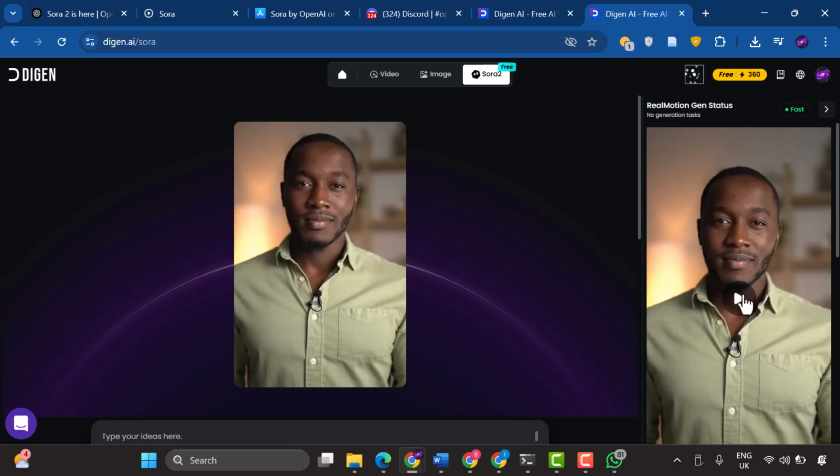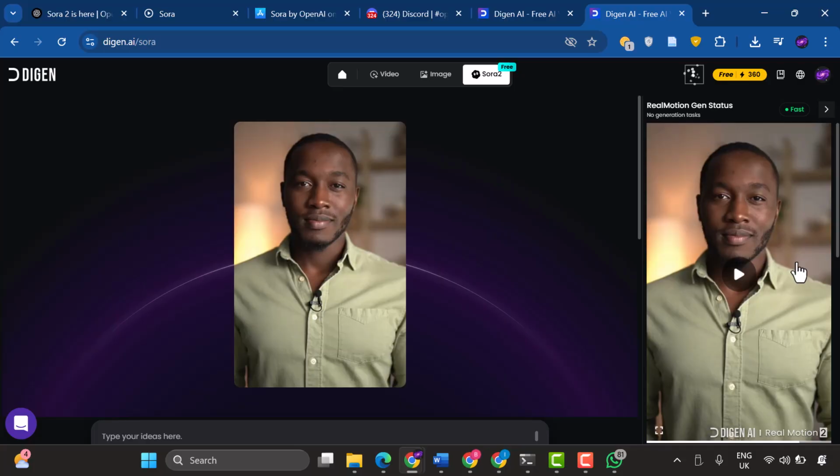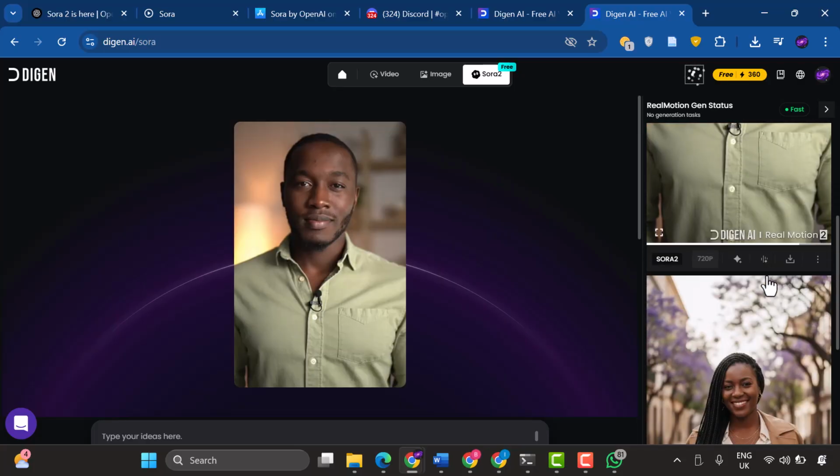All right, so it's a wonderful video. Yeah, and this is what Sora 2 can do. The quality is remarkable. So I can just go ahead and download it. So you download the video here by clicking this button. You can also adjust parameters and regenerate if you want different results. You can also add AI sound effects here. There's an option to enhance or edit your audio, and then you can download the video here when you're satisfied.